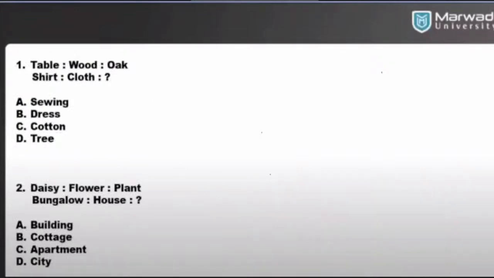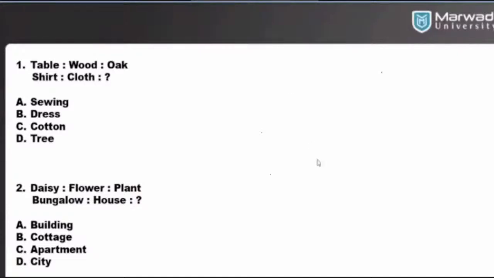Just like daisies and wood are, right, by wood, and wood we get from oak. Same ways, shirt is made with cloth, but from where do we get the cloth? Do we get it from sieving? No, we sieve the cloth and make it shirt. Do we get cloth from dress? No, but we get it from cotton. Same relationship you need to see. Table, wood, oak, similar way, shirt, cloth and cotton.